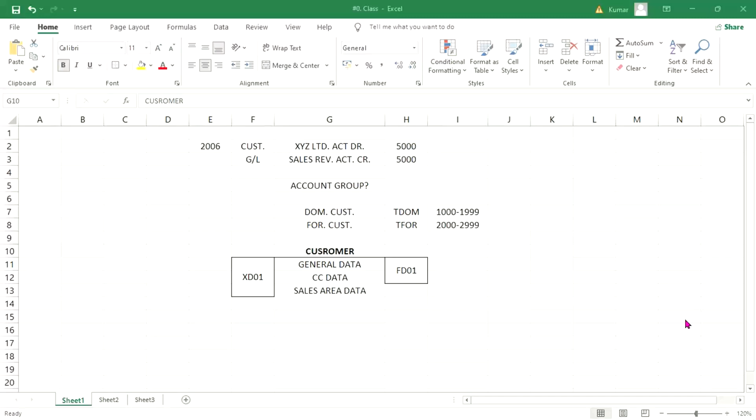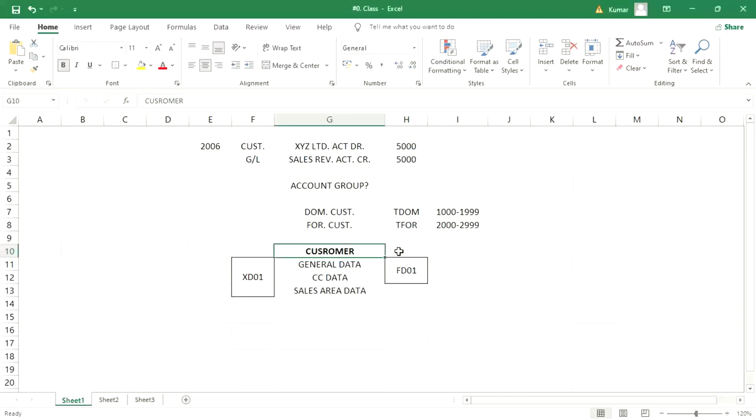First of all, what is your answer? Is the customer master created at client level or company code level? It's client level, sir. The general data is client level, and the company code data is company code level. Okay. That is what you specifically have to say, guys.